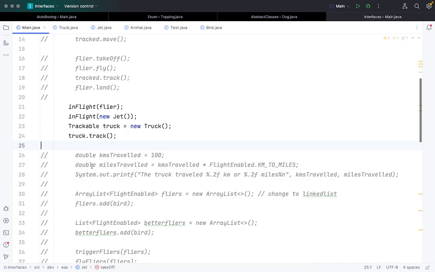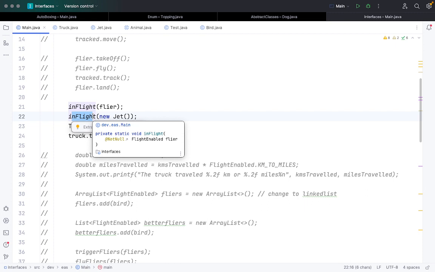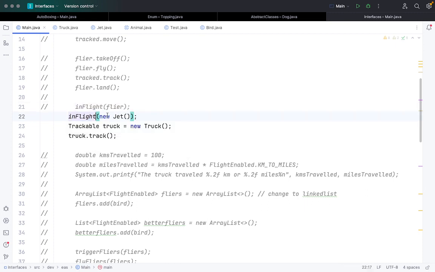Now if I want to call it, I'm calling the inFlight function, and it will be called for a new Jet. So it creates a new object of Jet, and then calls the function there.